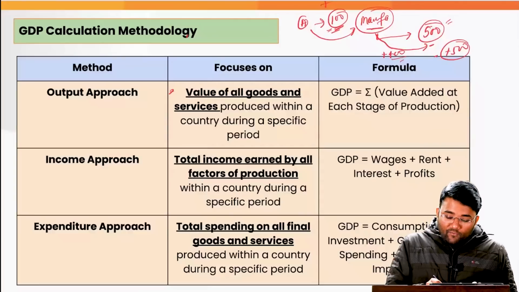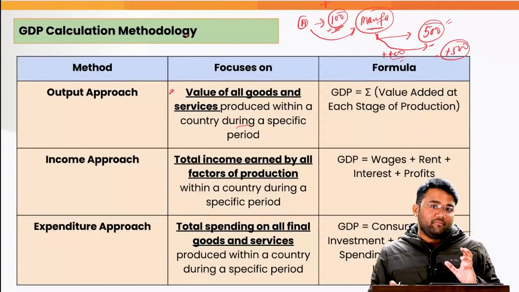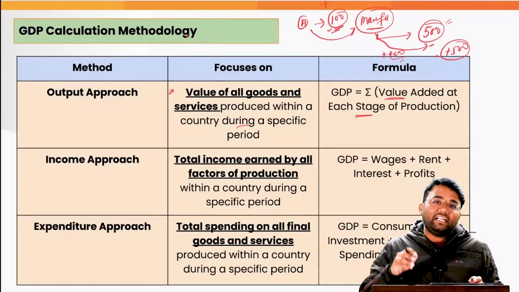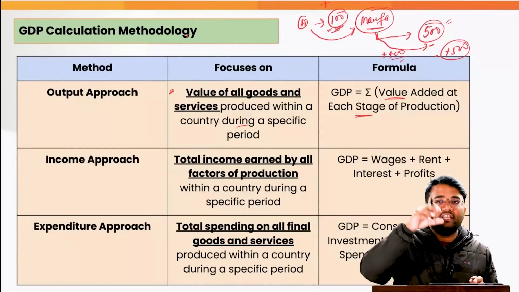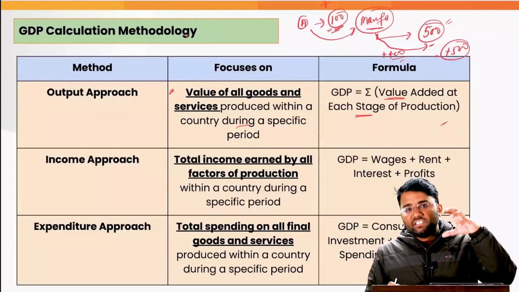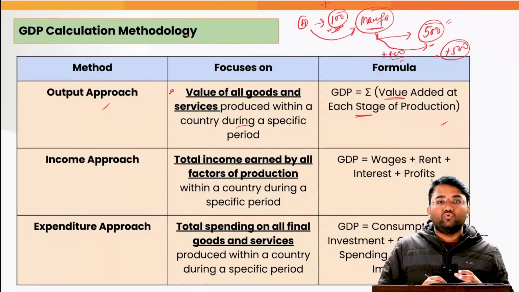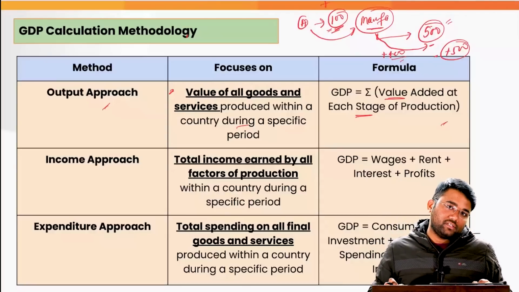So the value of all the goods and services produced in a country during a specific period means we add all the value added at each stage of production, for all the economic activities happening in any economy, for all the sectors. Then we can get the GDP by this value addition method, which is also called the output approach, meaning adding all the outputs happening at each stage of production.